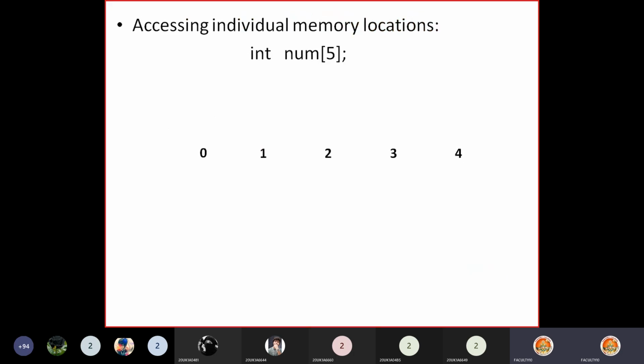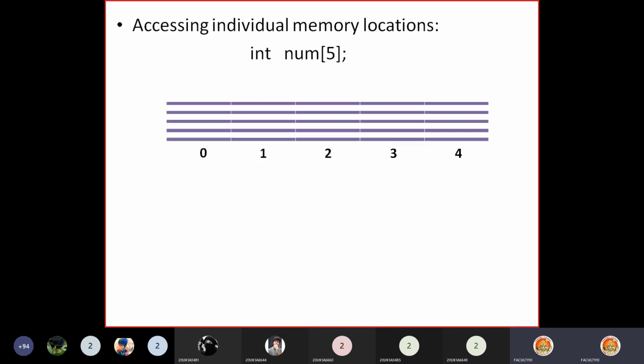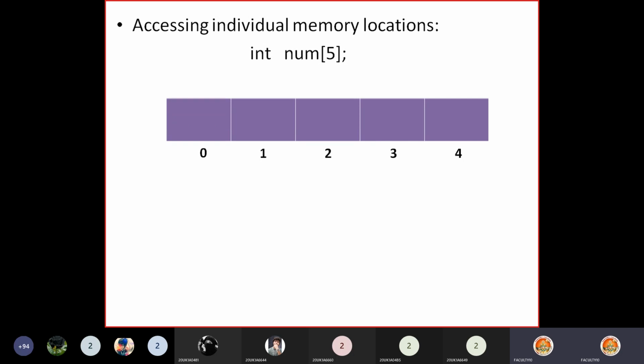Okay, so how can we access individual memory locations? Just try to understand here. Now we declared int num[5]. When we declare int num[5], memory is allocated for 5 elements in this form. This memory block is identified by the computer with the name num. Now, how can we access individual memory locations?